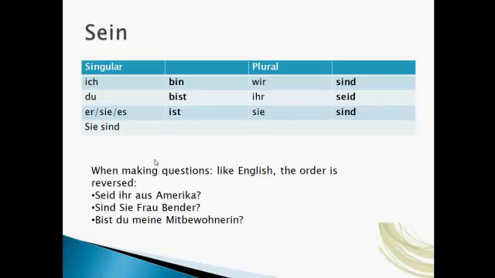So sein, this is the verb to be. And as in many languages, the verb sein, or to be, is irregular. So in German, this is also the case. This is different from the other regular verbs we just looked at. So ich bin, and again, when you learn these, learn them together. Learn ich bin, don't only learn bin. That way you always know they go together. Ich bin, du bist, er, sie, es ist, wir sind, ihr seid, sie sind, Sie sind.